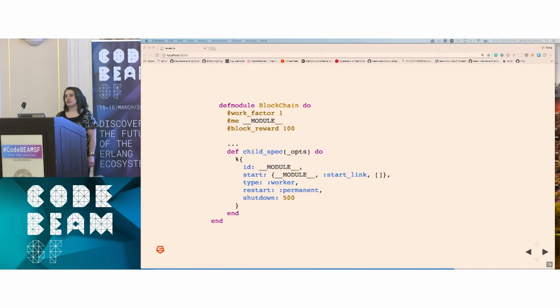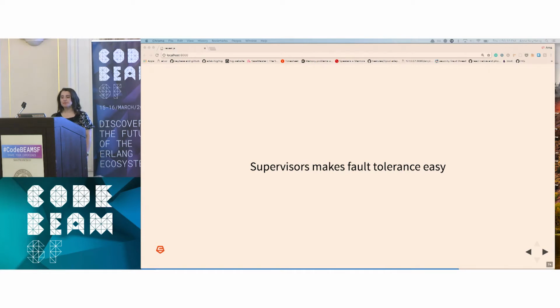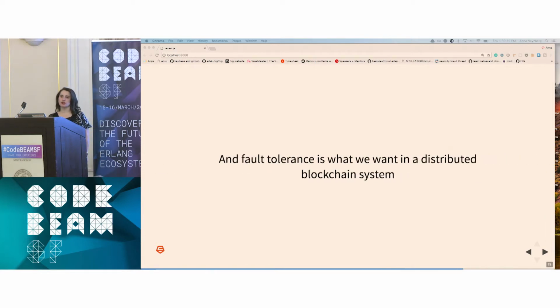And I think James mentioned this earlier, but supervisors need to know how to start the child processes. And so we define a function called child_spec, which tells our supervisor how to start the child process. So it'll look for start, and say, OK, I need to call the start_link function. To restart it, we set it to permanent, so it's saying always restart if the process dies. Supervisors make fault tolerance really easy, and that's what we want in our distributed blockchain.